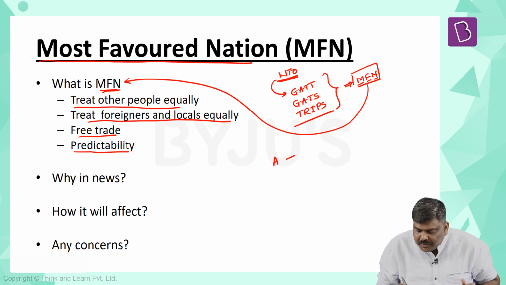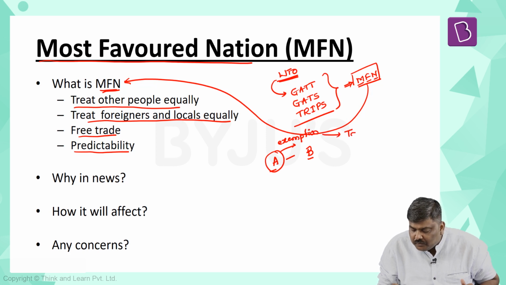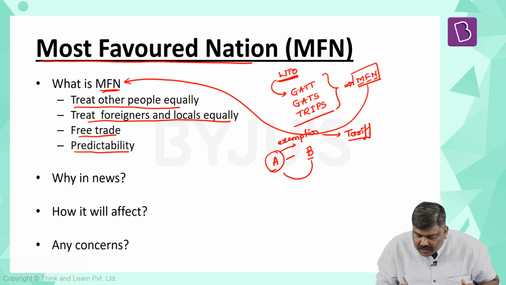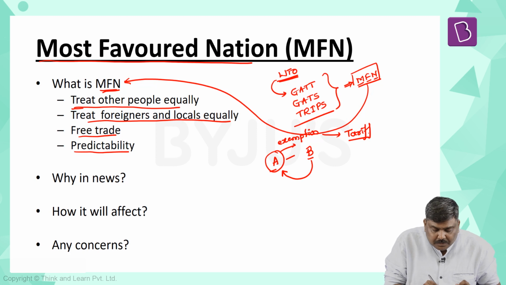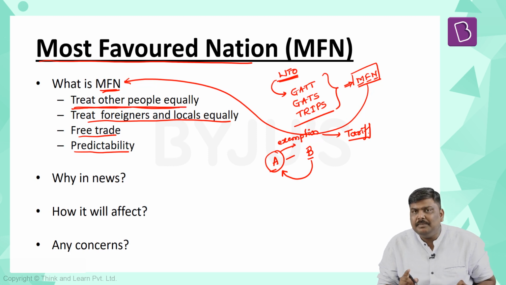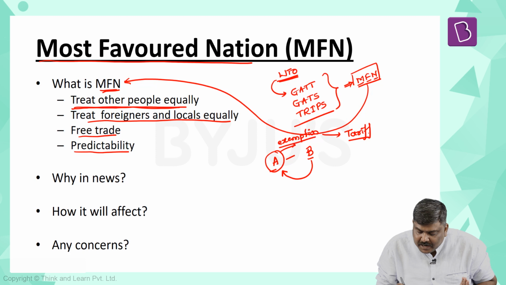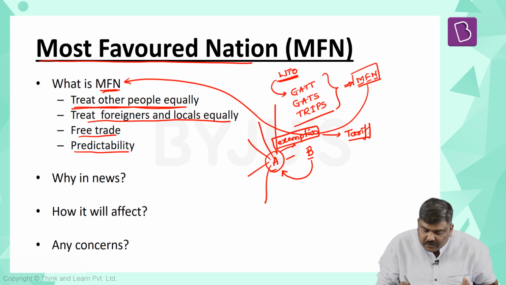Let's assume there are two trading partners, A and B. If country A gives a certain exemption, let's say a reduction of tariff on the imports coming from country B into country A, then this concept of treating other people equally states that the same kind of exemption has to be extended by this country to all the other member countries of WTO.